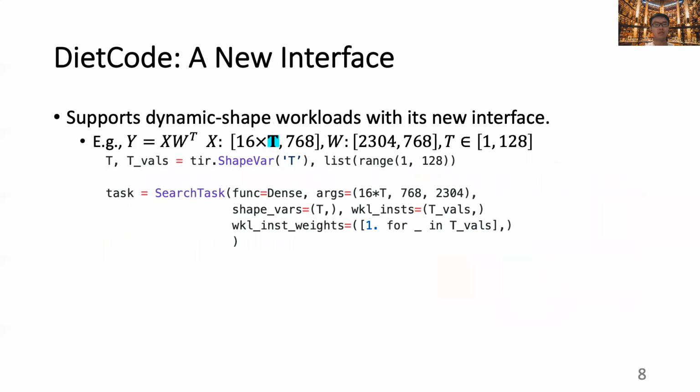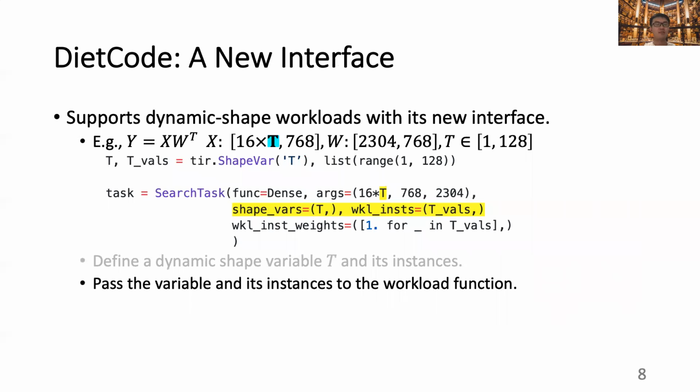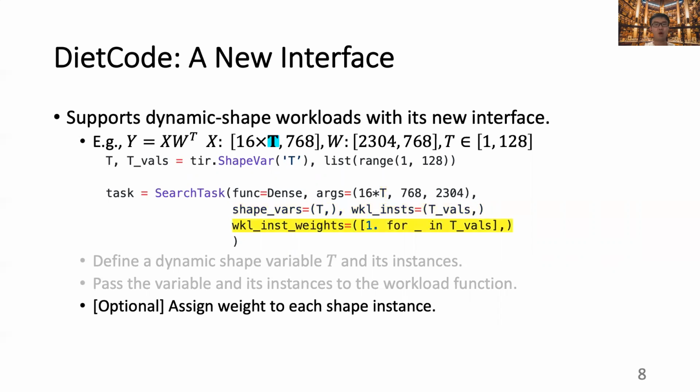With those two key ideas, we further devised a new interface of DietCode to better support dynamic shape workloads. The new interface allows users to define dynamic shape variables and their instances, pass those variables and instances to the workload function, and optionally assign weight to each shape instance.